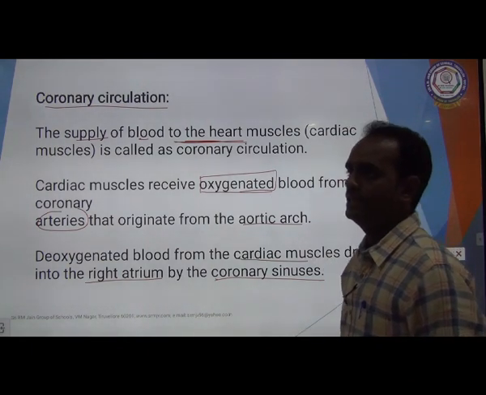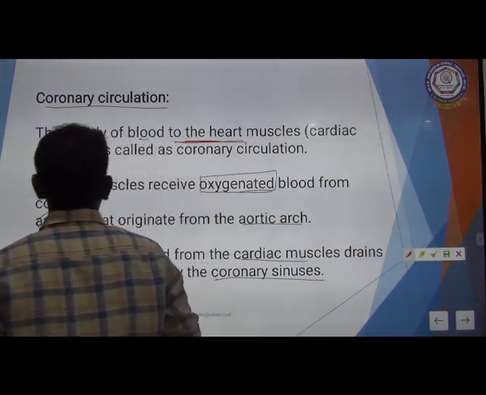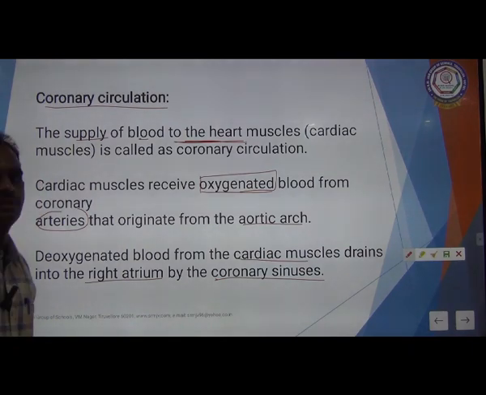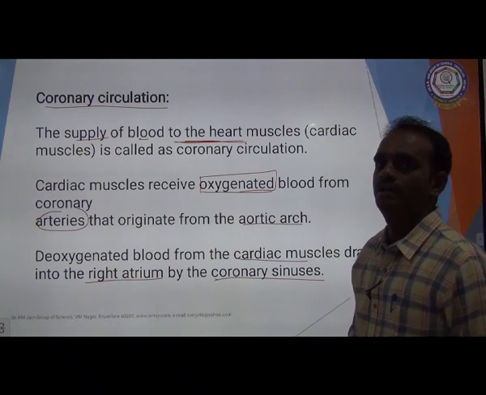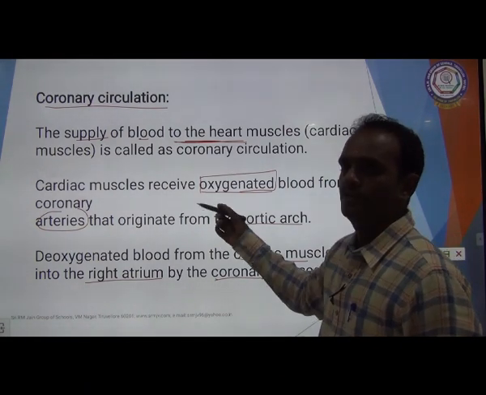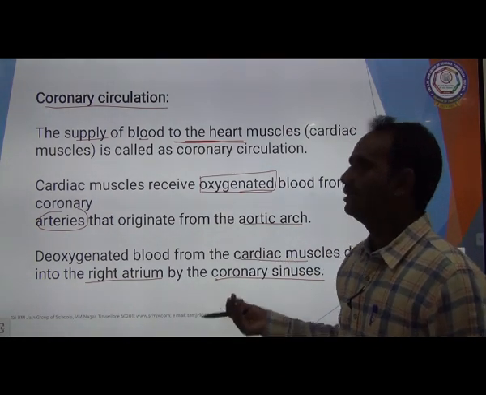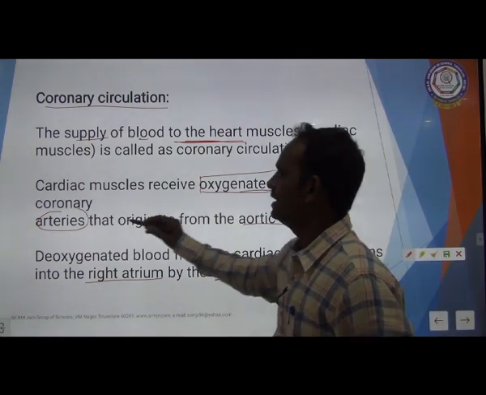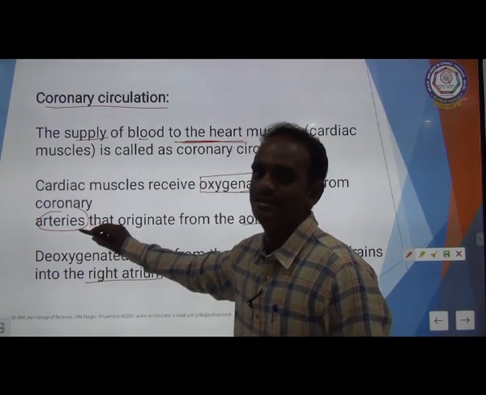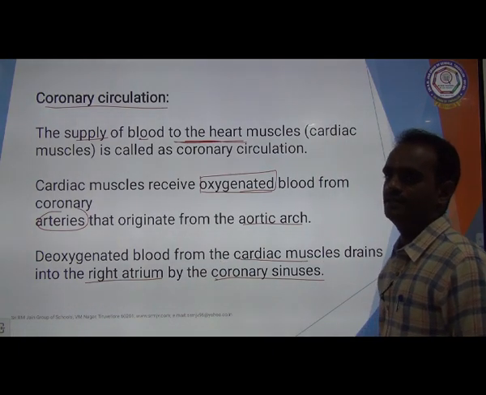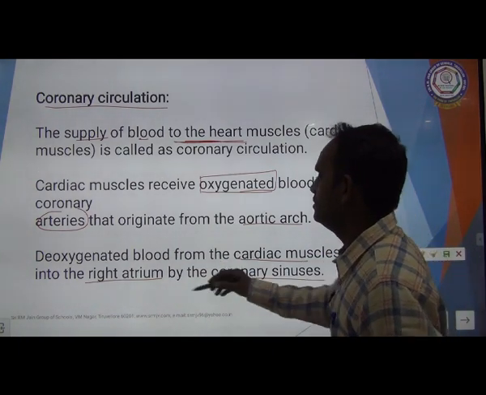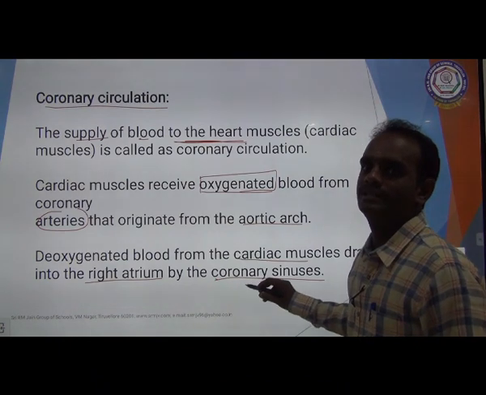So once again I am repeating, coronary circulation, the supply of blood to the cardiac muscle, heart muscle, is called coronary circulation. The cardiac muscle also receives the oxygenated blood from the coronary arteries, and the deoxygenated blood from the cardiac muscles is drained into the right atrium by the coronary sinus.